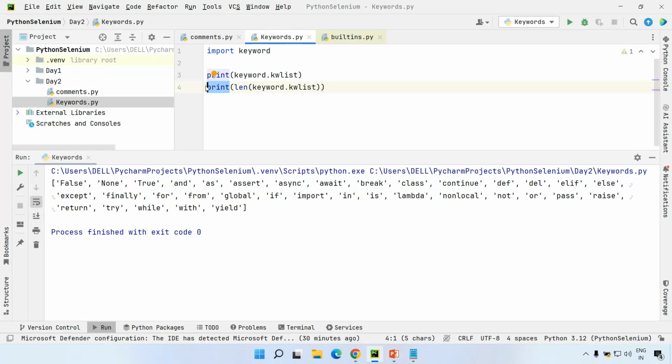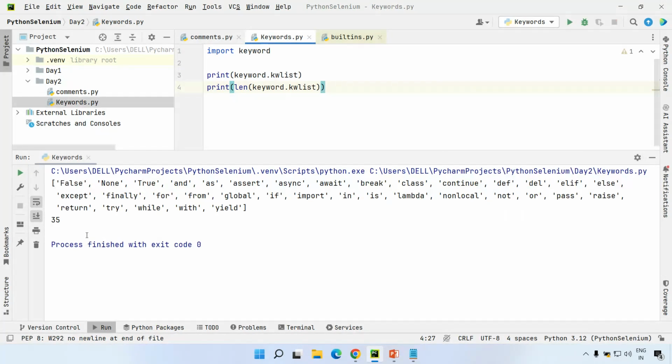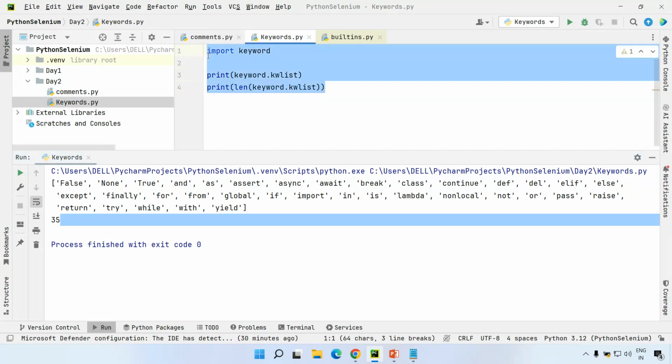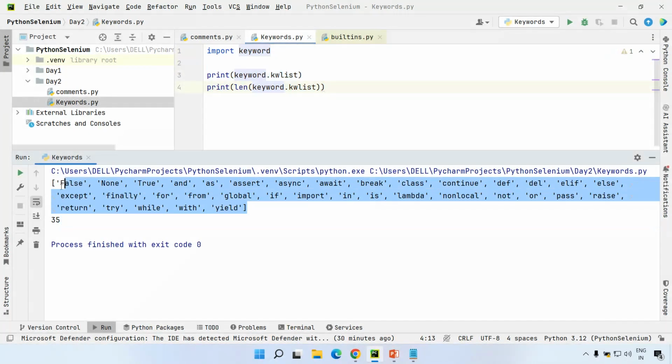Similarly, in Java, you will use System.out.println. So when I execute this, you can see how many keywords are available. There are a total of 35 keywords available inside the Python programming language. When we talk about keywords, that means they are only meant for some specific functionality, not for anything else. You should never specify these keywords in the form of identifiers. It is to be avoided. Right? These are the keywords.